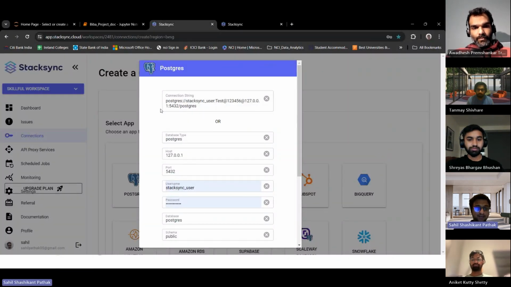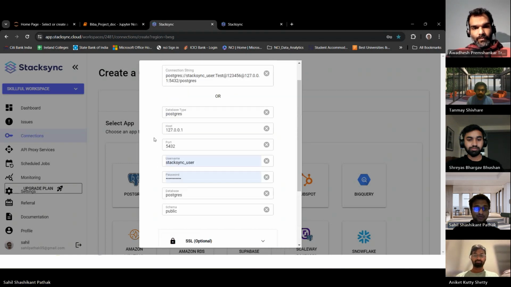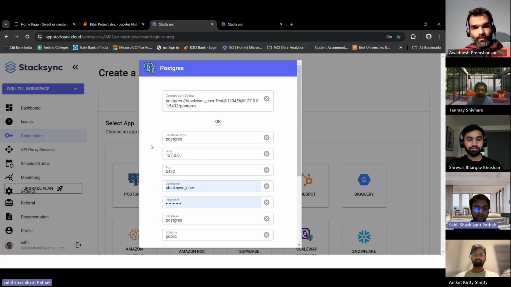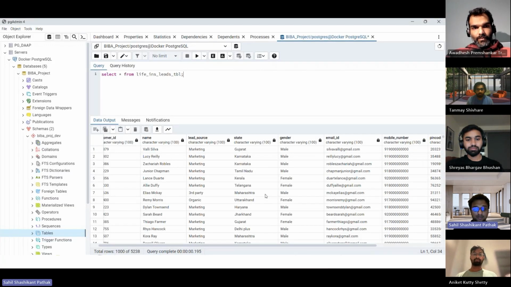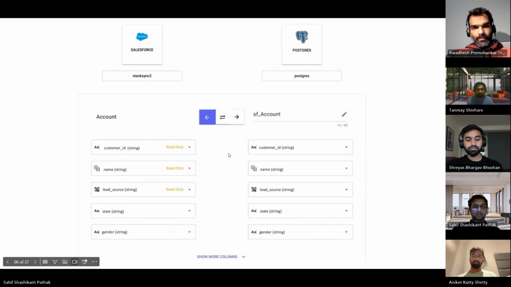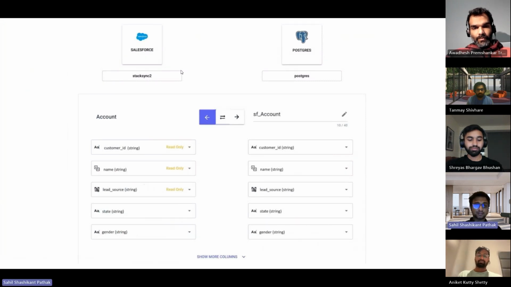So this is the third-party software, which will connect to the Postgres database using the details given below, where we are filling in the host, port number, username, password, and the database as Postgres. The next part will connect to the Salesforce CRM software using the standard account. After the integration of both the database and Salesforce, we will be transferring data from Postgres to Salesforce, and it is happening as shown in the picture. This blue part indicates the data flow from Postgres to Salesforce, and we have defined the column names as well, which we want.